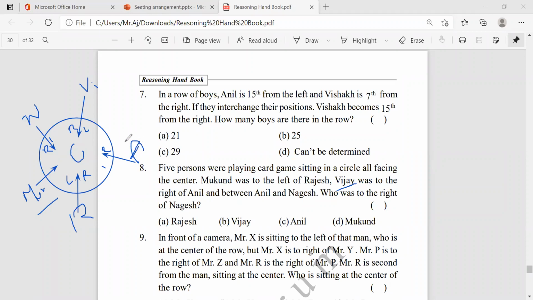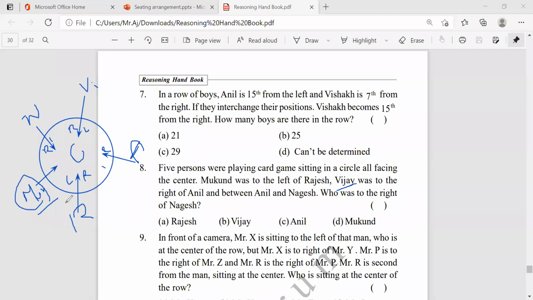So Nagesh and Anil in between, Vijay is there. Now who's the right of Nagesh? Where's the Nagesh? Here. Nagesh, right. Who's there? Mukund. Mukund is the right answer.